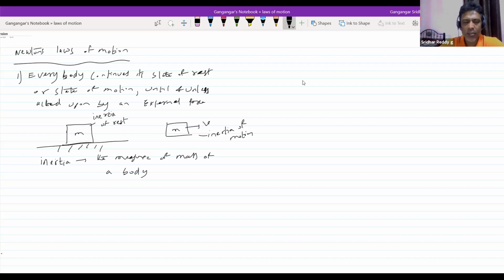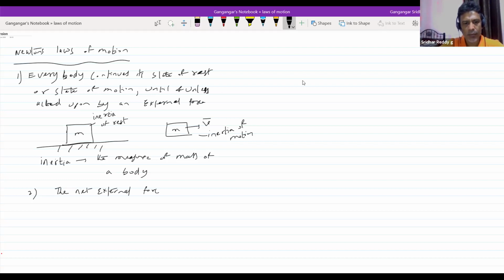As long as there is no external force, it will continue its uniform velocity motion, and as long as there is no external force, it will continue its state of rest. So that is what the first law is telling. Here we came across two words, inertia of rest and inertia of motion. Second one,